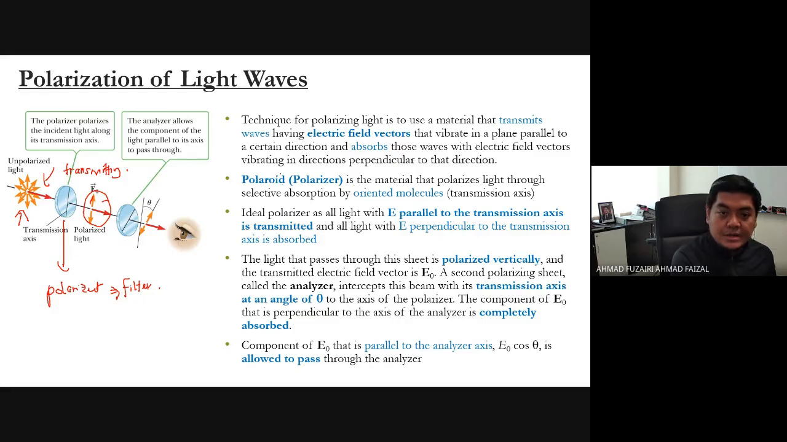Okay, what is the polarizer? Sometimes we call it polaroid. It's the material that polarizes light, through selective absorption by oriented molecules. This oriented molecule is called the transmission axis. So the transmission axis is like a door, but with a different angle. If I can draw a polarizer,